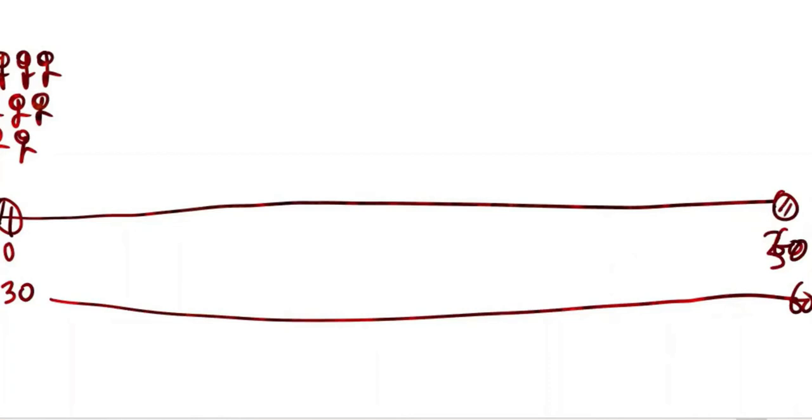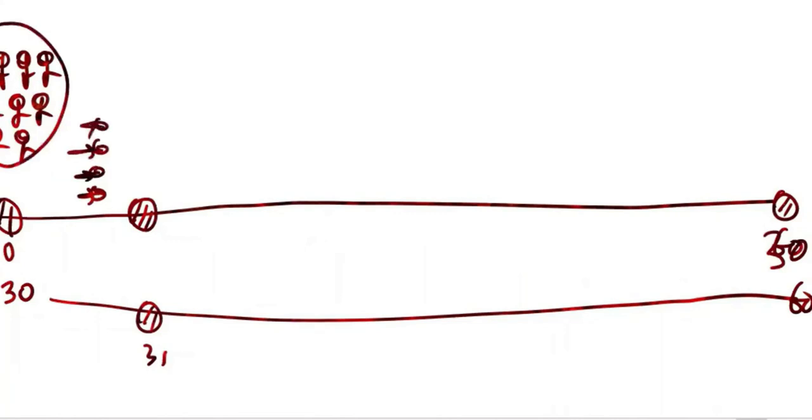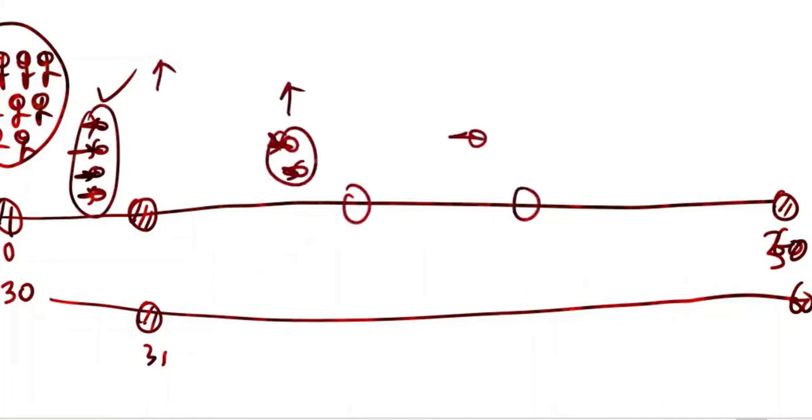Some will die within the next year, 30 to 31. Suppose whatever we have taken, 6 out of 10,000. If you have some lakhs here, many will die. We don't know. We don't want to know. But if they die, the company has to pay some persons here. Some will die here, the company will pay here. Some will die here, the company will pay here. Some will die here, the company will pay here. Some will not die. They would be smiling at age 60.